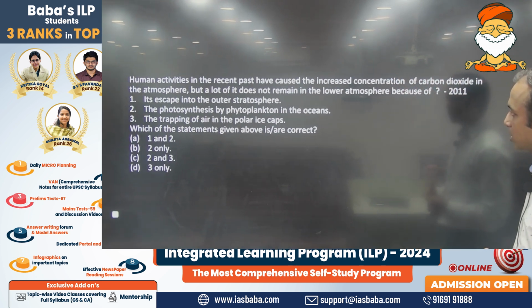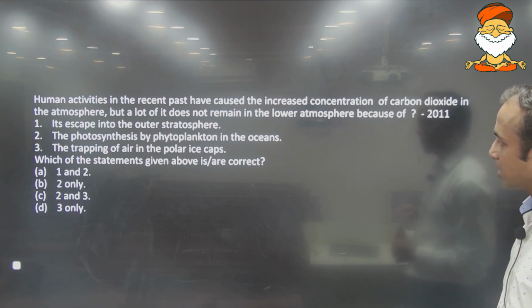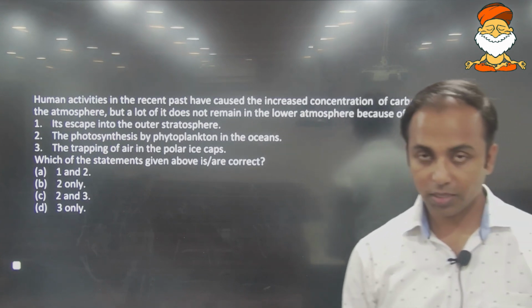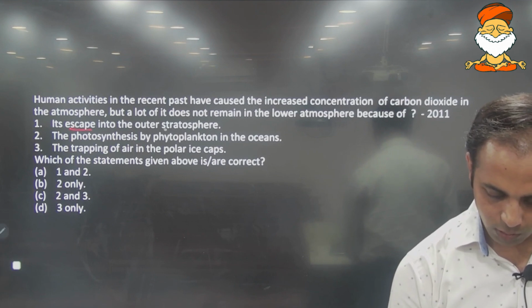Okay, so first statement, it escapes into the outer stratosphere. Second is the photosynthesis by the phytoplanktons in the ocean. Third is trapping of the air in the polar ice caps. Over here, we have just understood the carbon cycle. It says it escapes into the outer stratosphere.